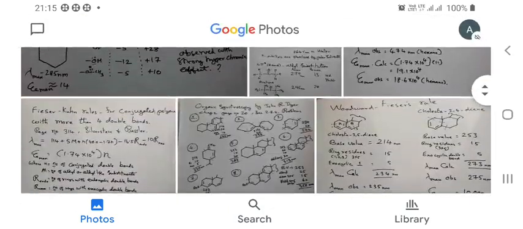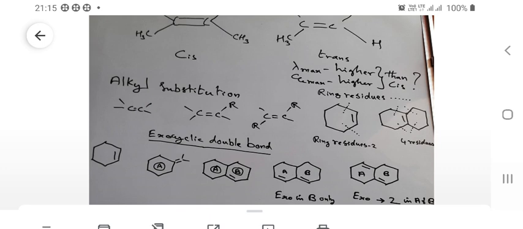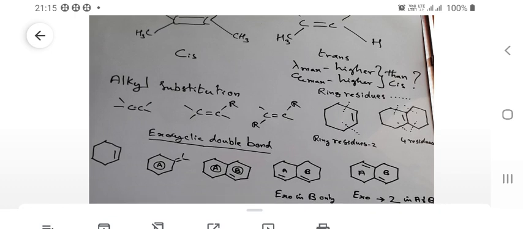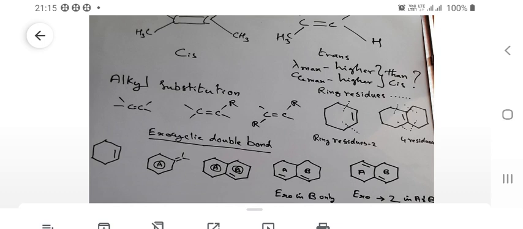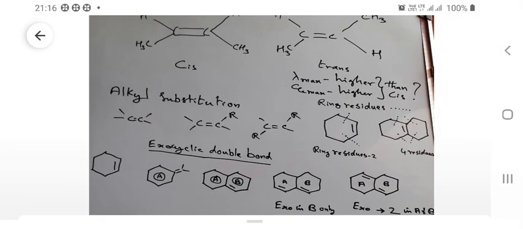Let us move to the next slide. We saw how a cis and trans isomer differ in their absorption in UV visible spectroscopy. The cis isomer shows a lower wavelength of absorption than the trans isomer because of the difference in the transition moment. So, in a trans isomer, the wavelength of absorption is higher because the transition moment is higher. The pi electrons are easily promoted. And we saw how alkyl substitution also increases the wavelength of absorption.